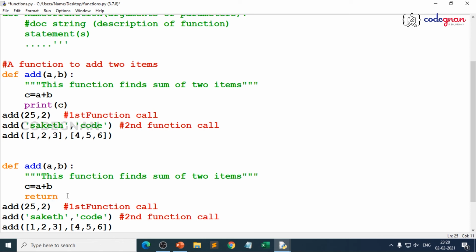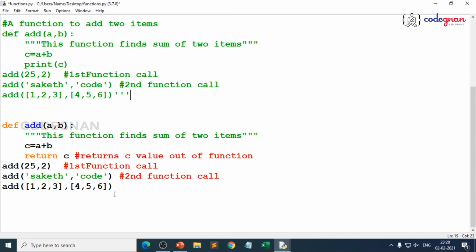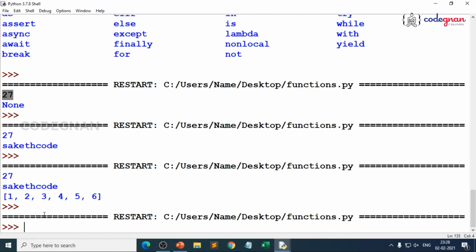Return C: you are using the return statement, which makes sure that it returns the C value out of the function. That's where you are generally assigning value to the function. So here, if you want to see the result, obviously you need to have print, because if there is no print, you cannot see the result. Whatever you give, when you save and execute, the function will be executed, but you cannot see it.